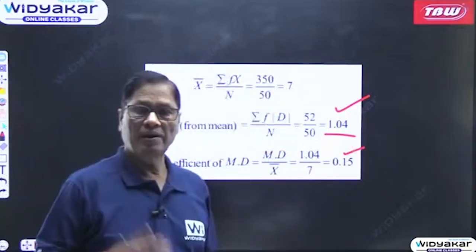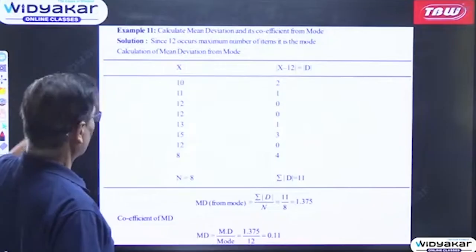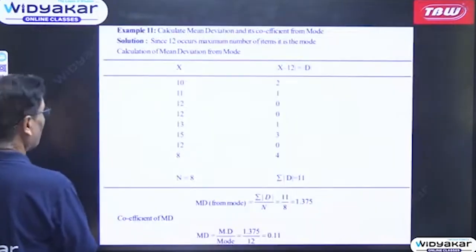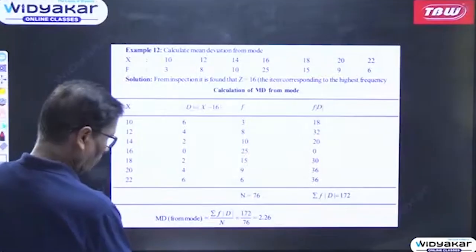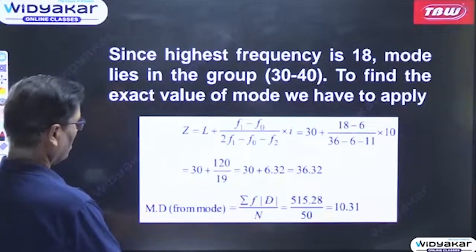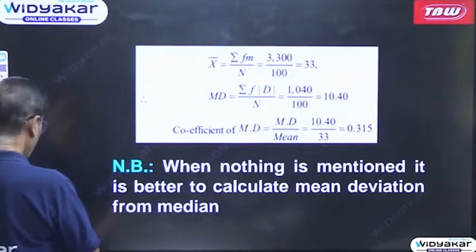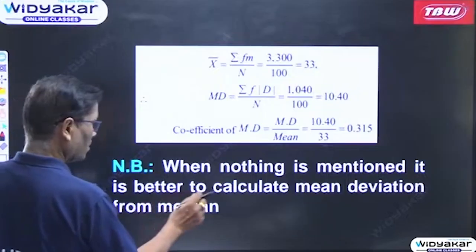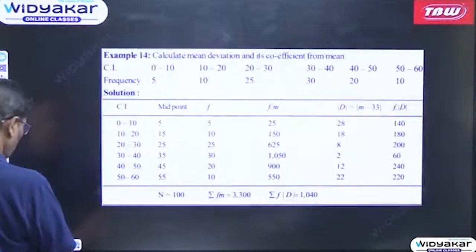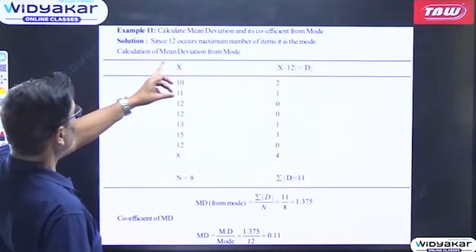This is from the mean. Now let us see how it will be calculated from the median. Calculate mean deviation and its coefficient from the median.